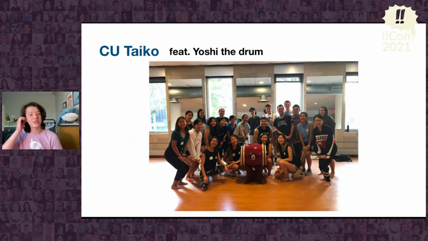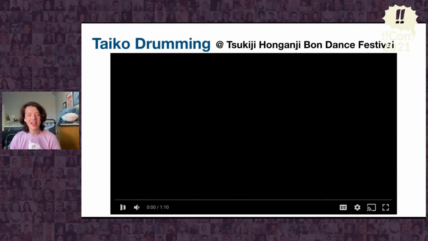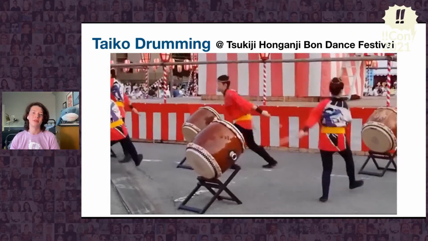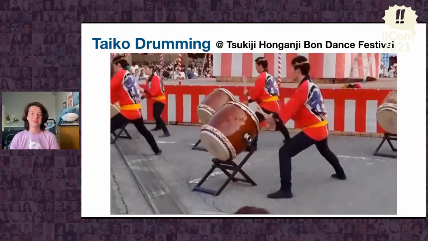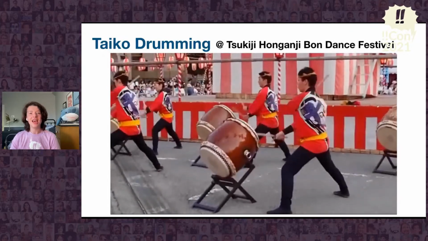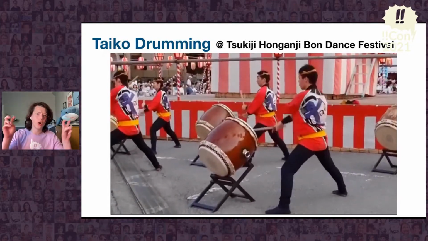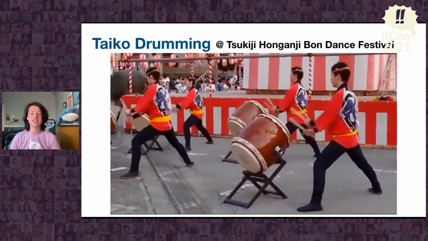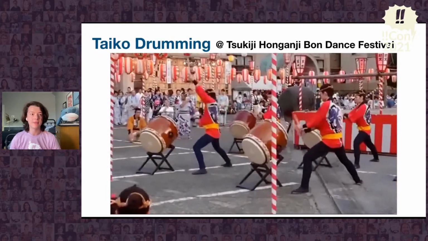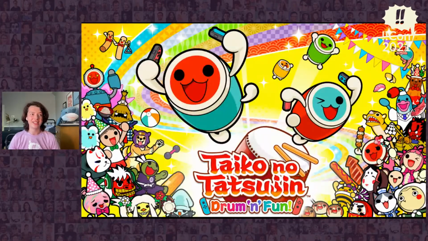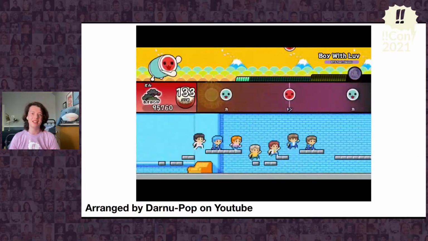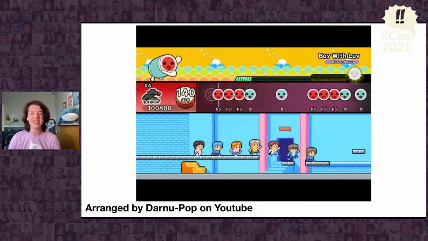A year and a half ago, I joined a taiko drumming club at my school. Taiko is a Japanese word meaning drum, but it usually refers to playing many chudaiko, or fat drums, in a small ensemble. I absolutely love it, mostly because I get to play very loud music for hours on end, and I don't have to worry about learning things like chords or scales or any of that music stuff. However, due to my school being closed, I haven't been able to play with my group in over a year. Luckily, Nintendo has come to the rescue. Originally an arcade title, Taiko no Tatsujin for the Nintendo Switch is a rhythm game where you play taiko.